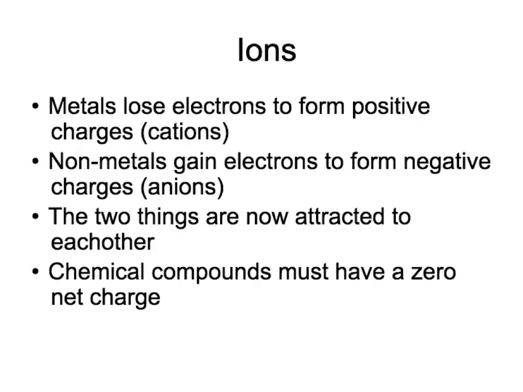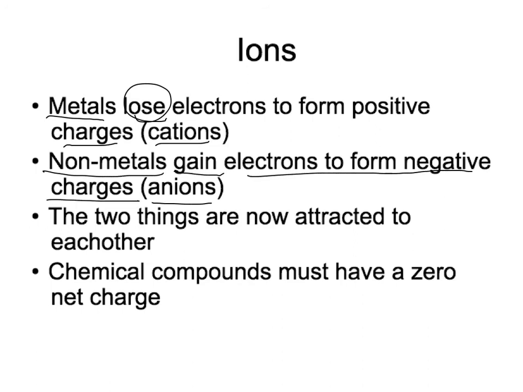Okay, some ions. We looked at this before. Metals lose electrons to form positive charges. Those are called cations. If you like cats, those are positive things. Nonmetals gain electrons to form negative charges, and those are called anions. So take a little bit to make sure you got that, because those are very fundamental to chemistry. The two things are now attracted, and they come together with a 0 net charge. That's where you're going to get your stability.